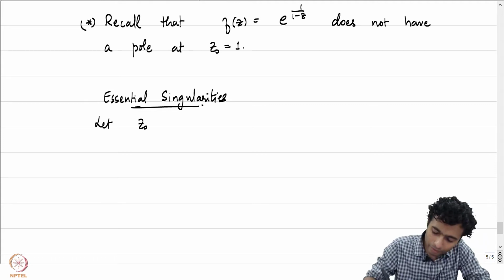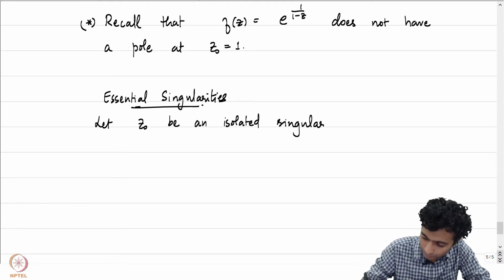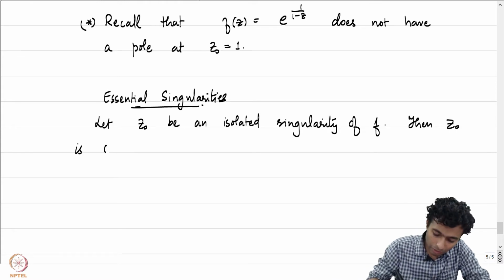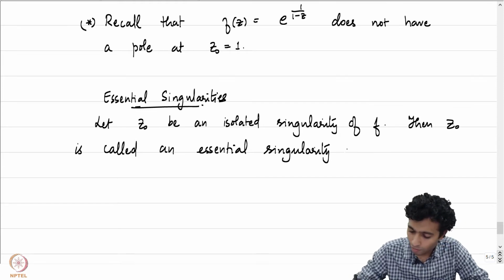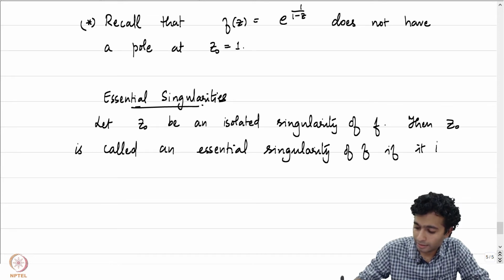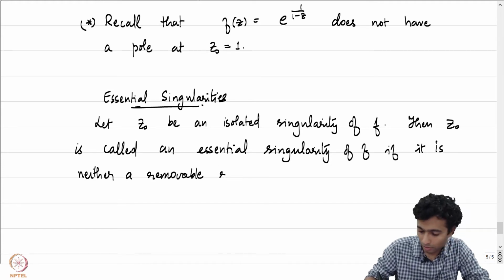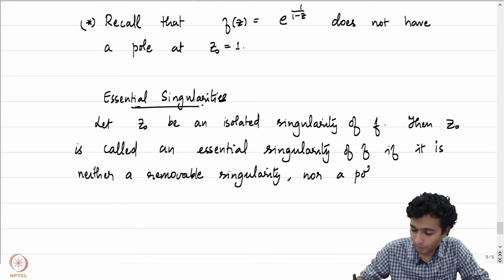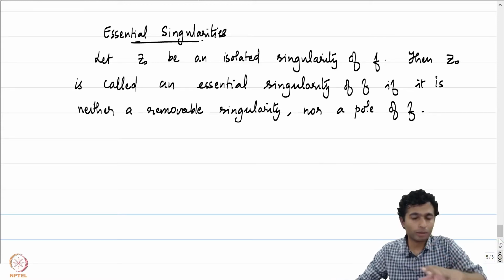So, let z0 be an isolated singularity of f, then z0 is called an essential singularity of f if it is neither a removable singularity nor a pole of f.